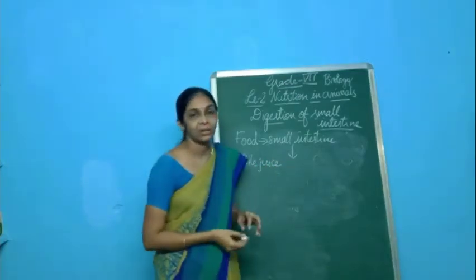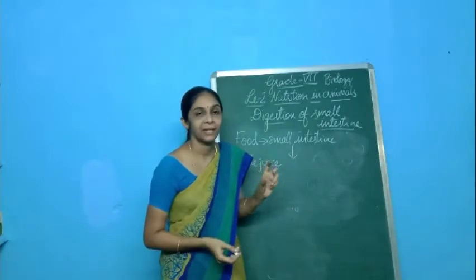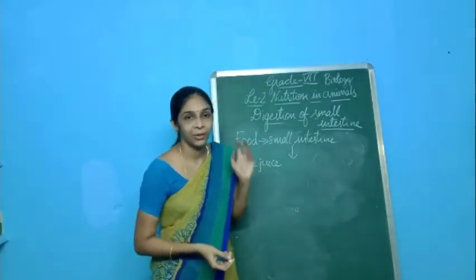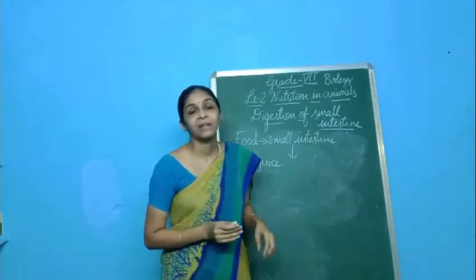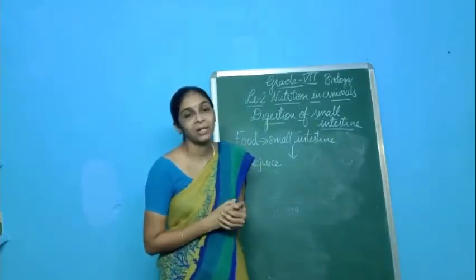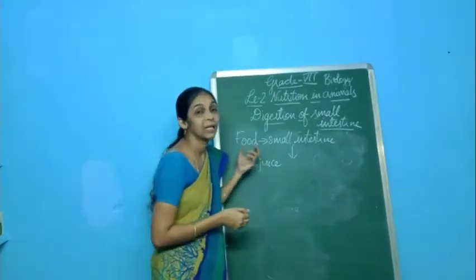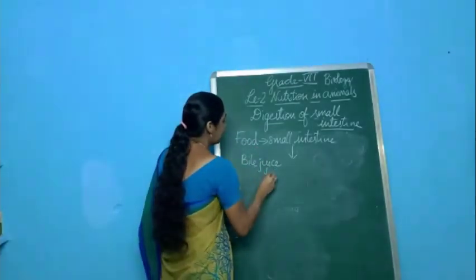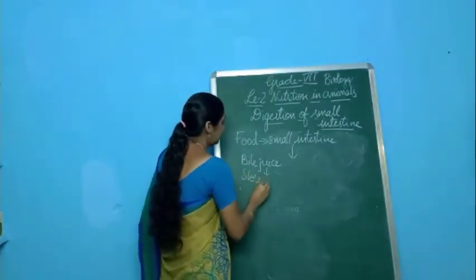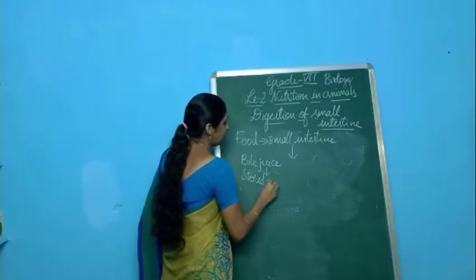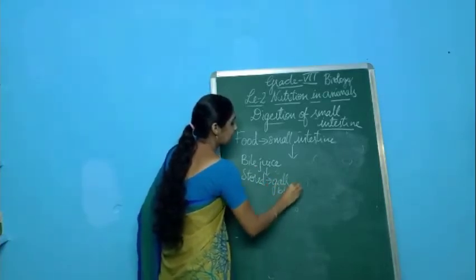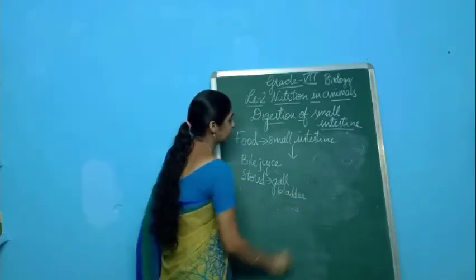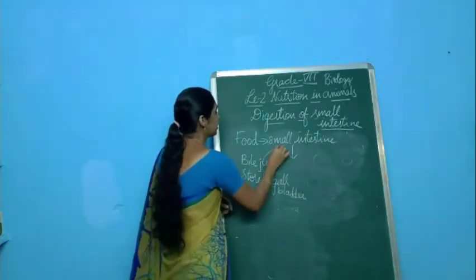This bile juice is produced by the liver, but it is stored in the gallbladder. So whenever the food enters into the small intestine, immediately the bile juice which is stored in the gallbladder will be released into the small intestine.